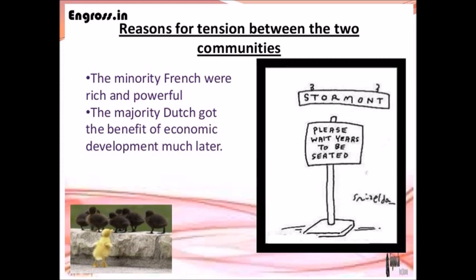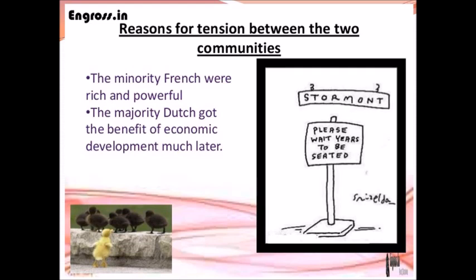The minority French-speaking community was relatively rich and powerful. The reason for the tension was that the minority French were rich and powerful, and the majority Dutch got the benefit of economic development much later. So this was the reason for the tension. This led to tension between the Dutch-speaking and French-speaking communities during the 1950s and 1960s. The tension became acute in the decade of the 1950s and 60s.